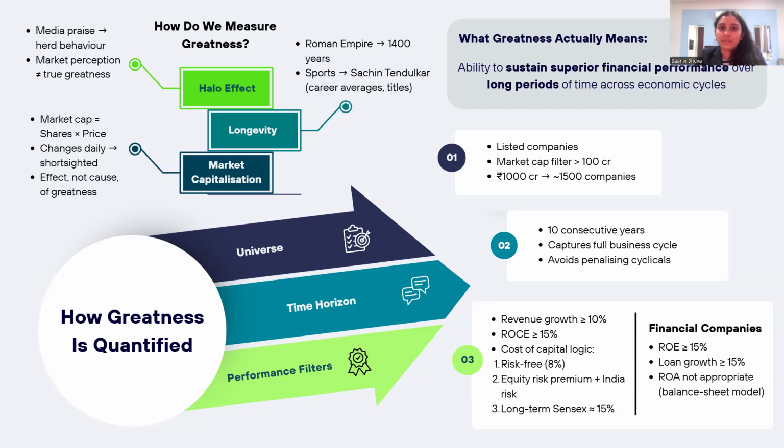For financial companies, the measure is different because they don't have revenue or they don't have ROCE either. So we use a loan growth of more than 15% and we use the ROE of more than 15%. We use ROE instead of ROA because we want to be able to measure the returns that a company can earn based on its given equity share capital.